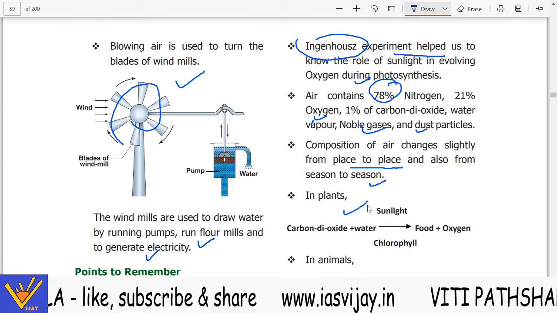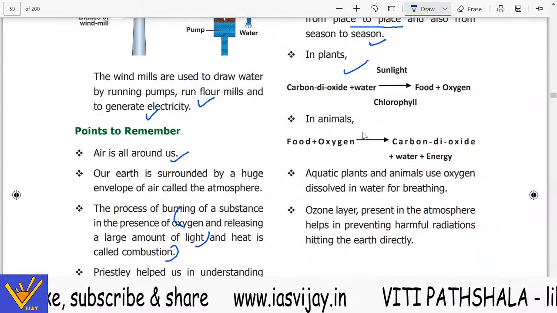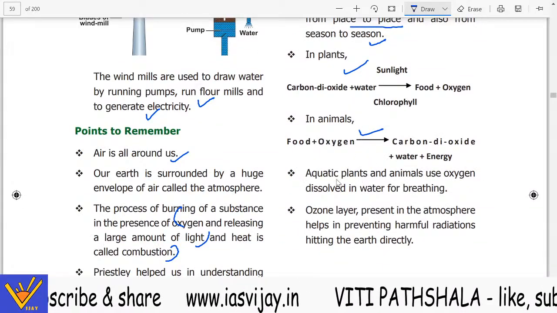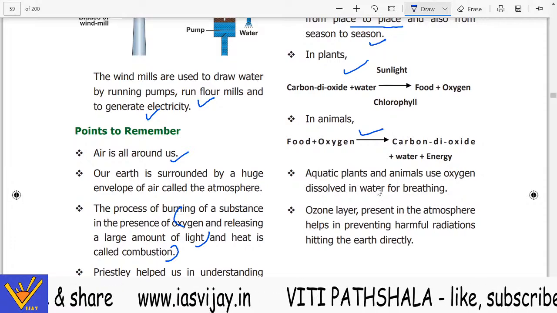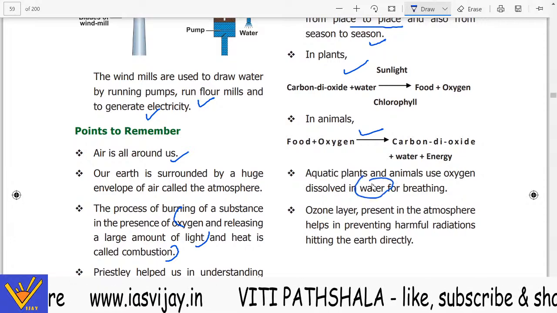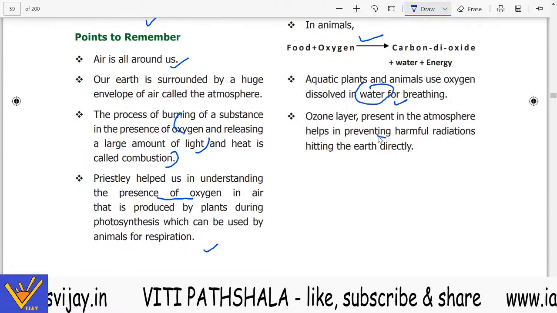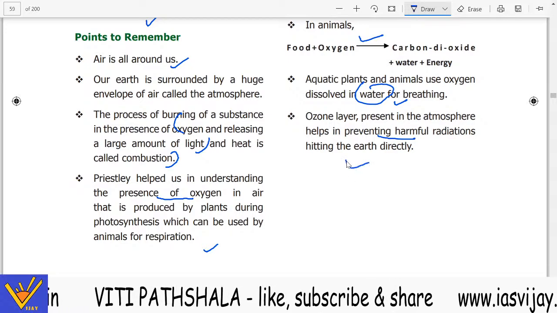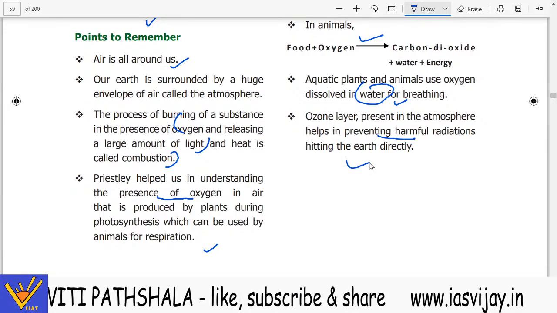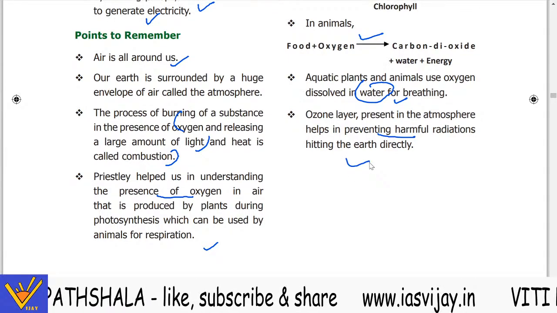In plants, you will follow this process of photosynthesis, and in animals, this is the process. Now, aquatic plants and animals use oxygen dissolved in the water for breathing. Ozone layer present in the atmosphere helps in preventing the harmful radiation from hitting the earth directly. So these were the two chapters which we did of chemistry.